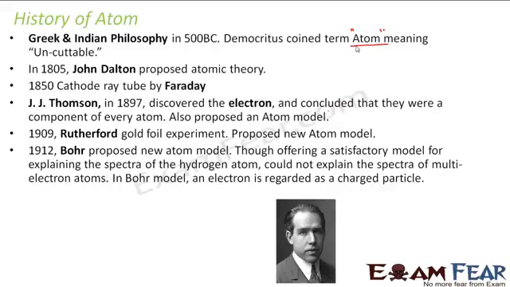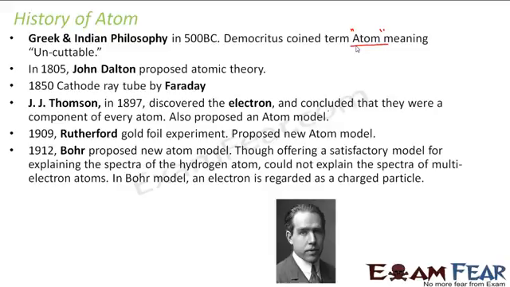So Bohr's model in that way was better than Rutherford's model. However, Bohr's model also had certain limitations, and those limitations were covered by the modern or quantum mechanical model of the atom, right? So this is how the atomic structure was discovered.